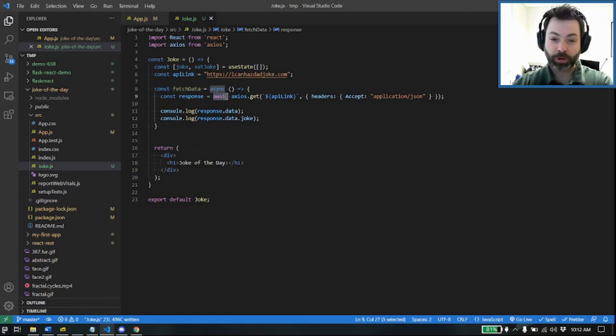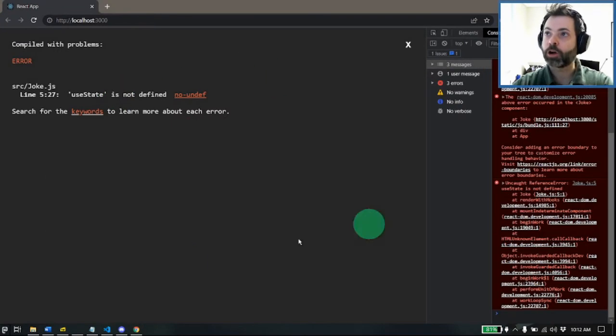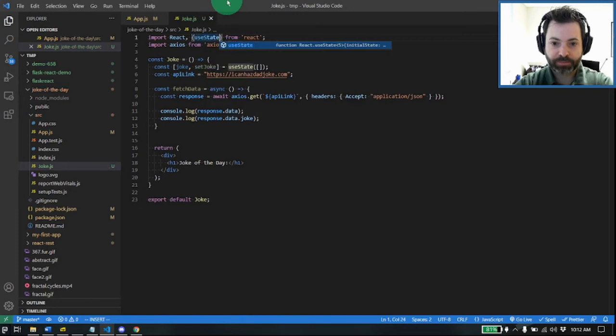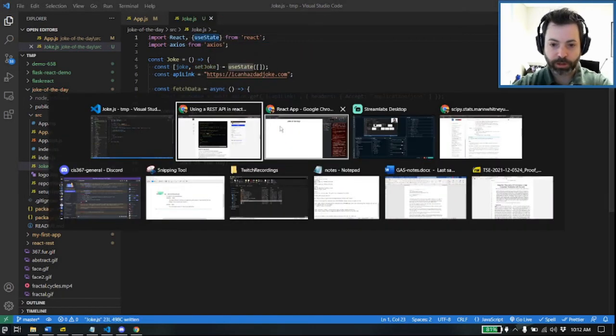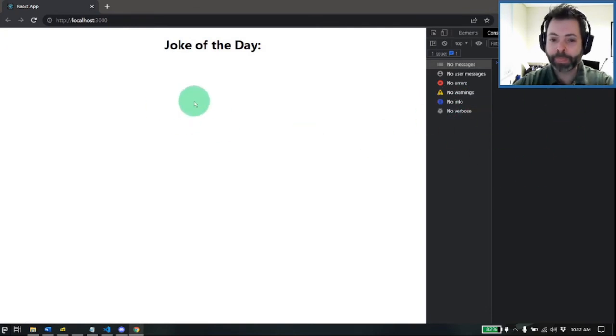It's not going to work, by the way, because, let me refresh here, useState is not defined. Oh, I forgot to import useState. Glad that we looked at that before we moved on. At the top, I forgot to import useState. Now we should be good. Okay, refresh. No errors here.